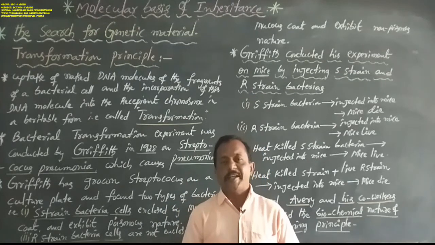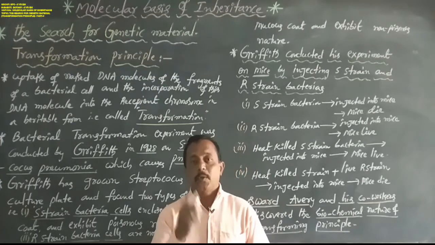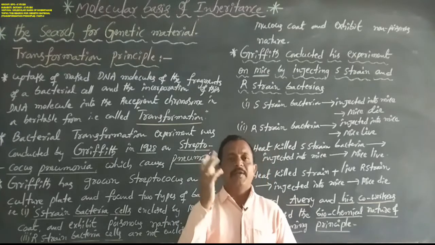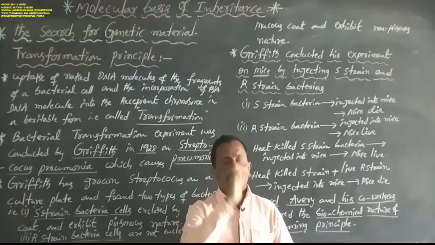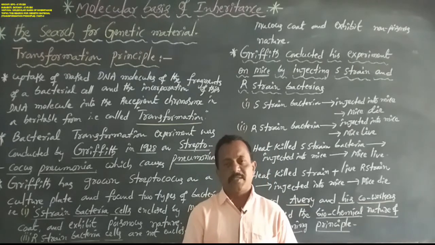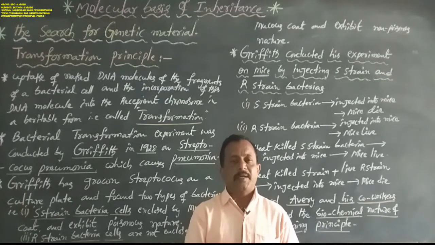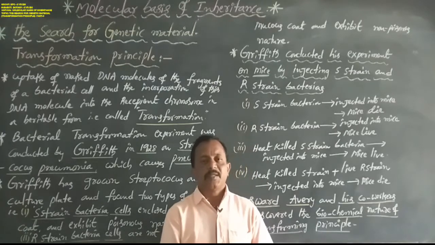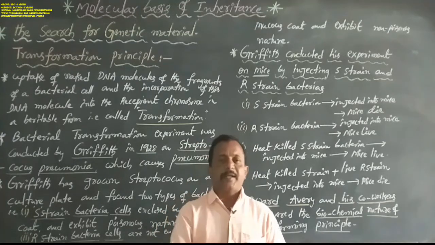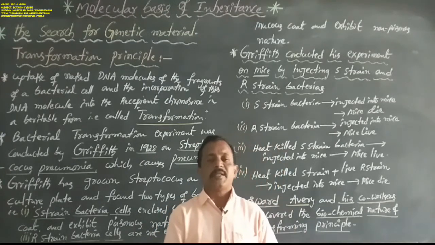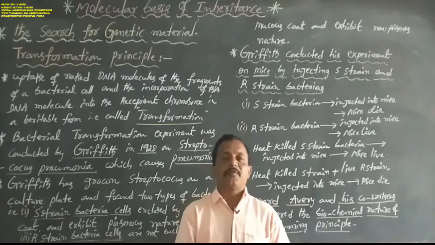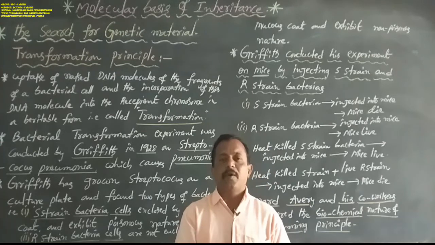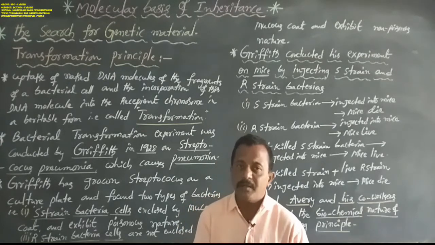DNA means deoxyribonucleic acid, which acts as the genetic material in all living organisms except some viruses. But RNA, that is ribonucleic acid, which is involved in protein synthesis, also acts as genetic material, especially in a few of the viruses.